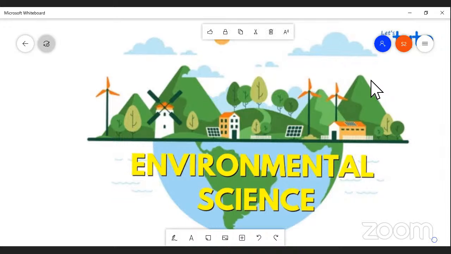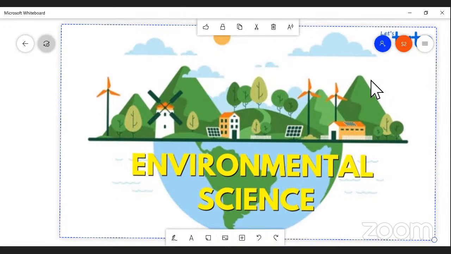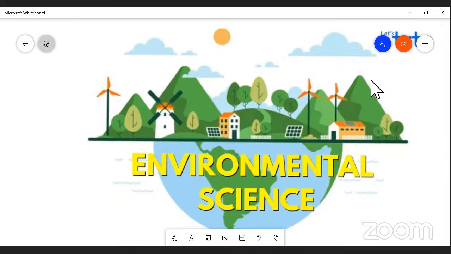Okay. So this is a picture that you see. And the globe is there. This globe is the largest biosphere because it consists of both biotic and abiotic factors. I mean, living organisms and non-living organisms. There is an interaction between biotic and abiotic. I mean, there is an interaction between living organisms and non-living organisms, right? So that is called the environmental science.